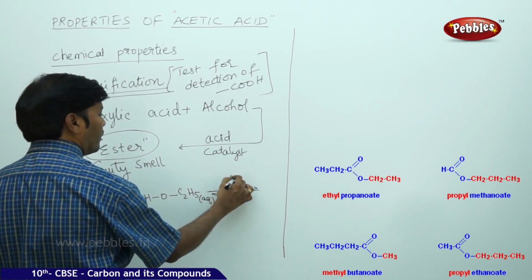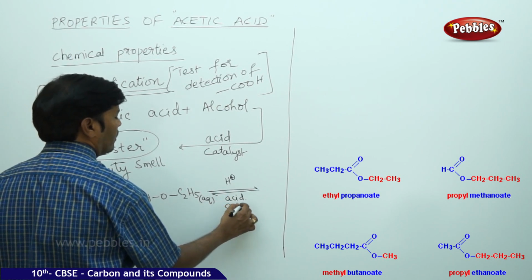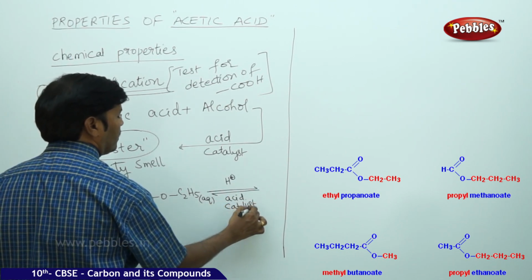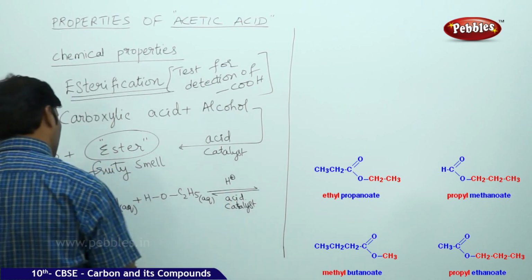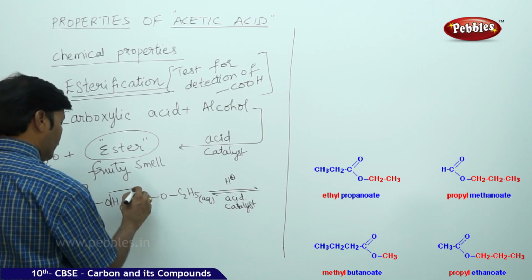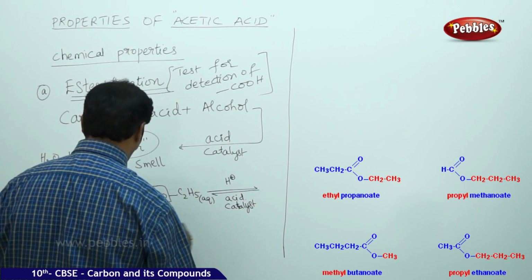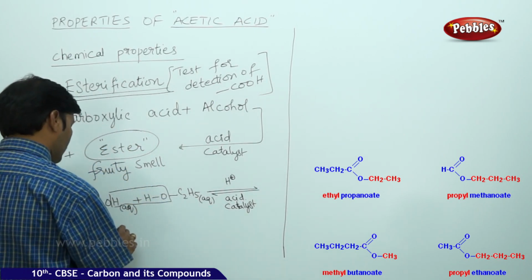Add a small amount of H+ ion. This is the acid catalyst. So the product obtained is, here you can see, one molecule of H2O is removed.